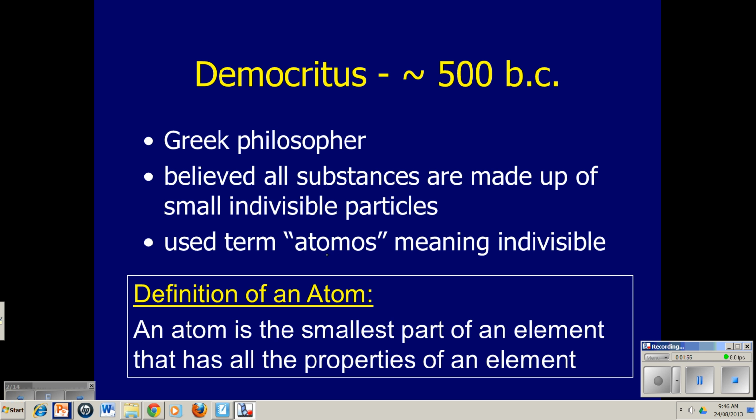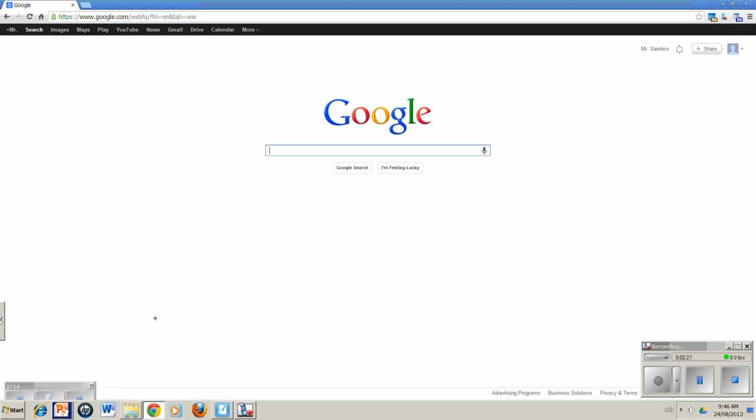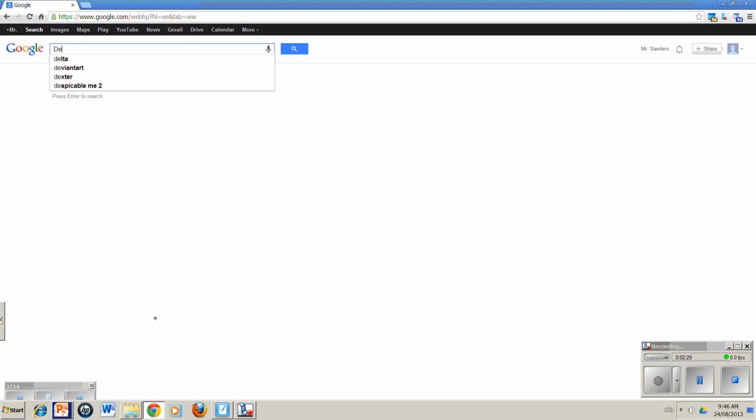And he used the Greek term atomos, which means indivisible, to describe these little pieces of matter. The real reason we're talking about him here is because he used this term atomos, and that's where our term, the atom, comes from. And we know that an atom is the smallest part of an element that has the properties of that element. In a moment, you'll be able to write this down when you go over the notes. I just want to talk a little more about some Greek philosophers, so let's head to the internet here. Let's take a look at Democritus.